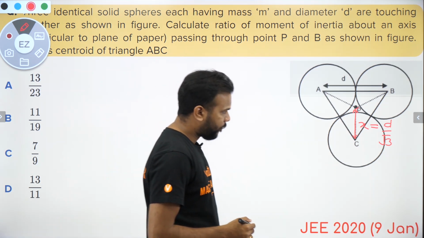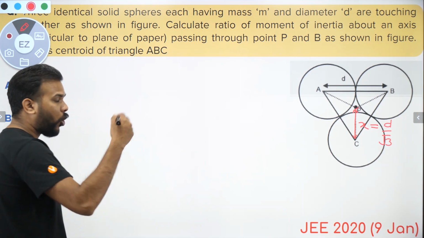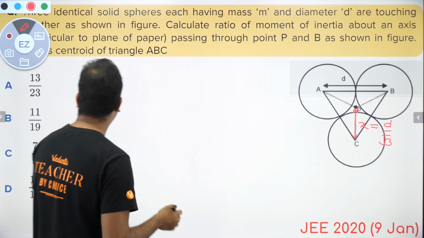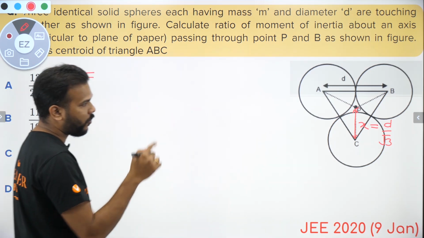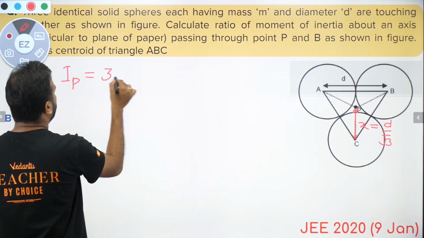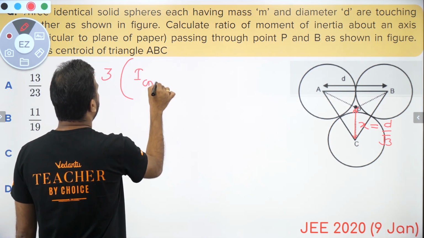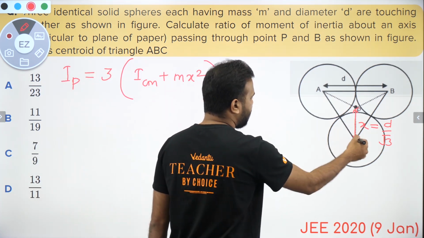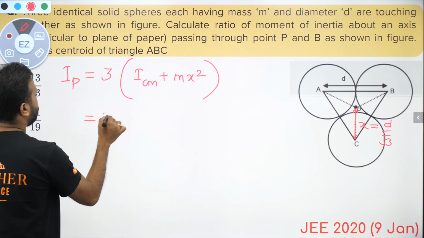Okay, now what? Let's try to find out the moment of inertia about point P, which is same for all the spheres, because that is a symmetrically placed point for all the three spheres here. So if I try to find out the moment of inertia about P, I'll just find that out for one of the spheres, and I'll just multiply it by 3. So if I take 3 times the moment of inertia, it's going to be I_CM plus mx square, because x is the distance by which your axis of rotation has shifted for all the three spheres. Okay, so this is 3.